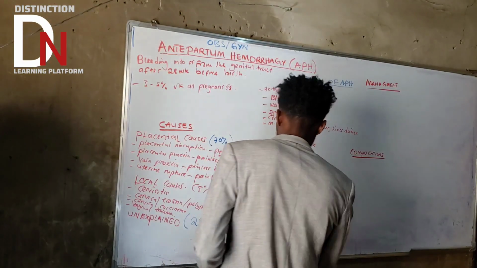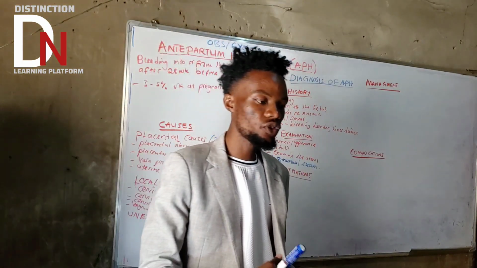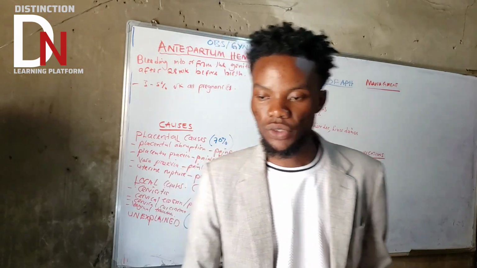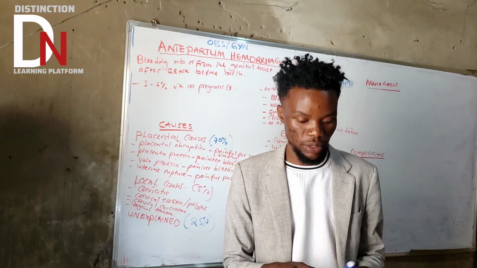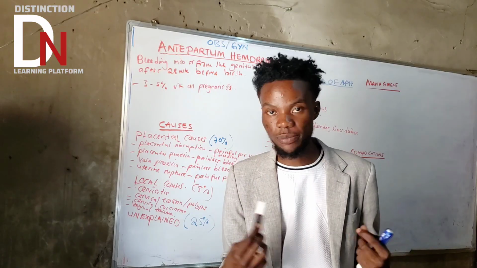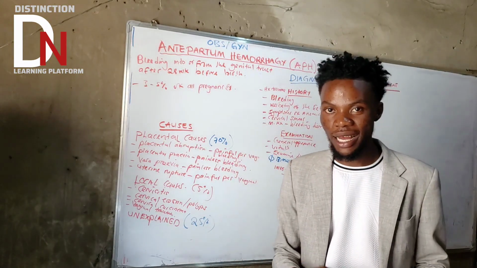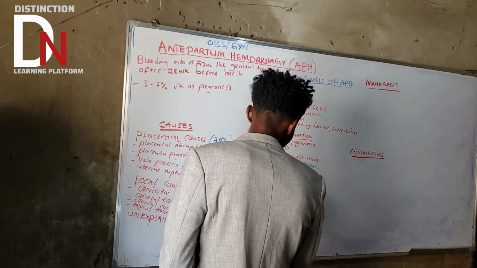Let's go. It's a lot. Investigation. So after you do your exam, then the next thing that you need to do is what? Investigation. So what are you supposed to do? The first one we all know, that is what? Full blood count, because these patients are going to present with anemic symptoms and signs.